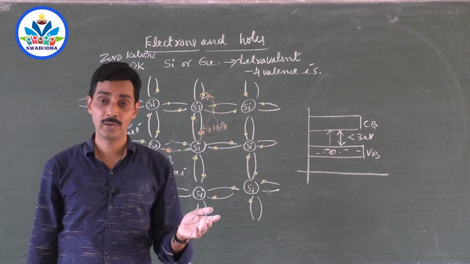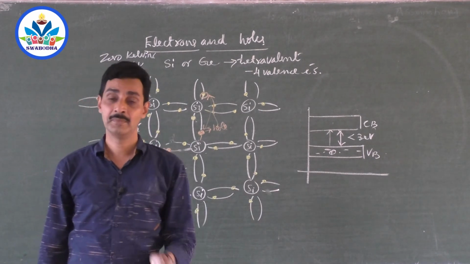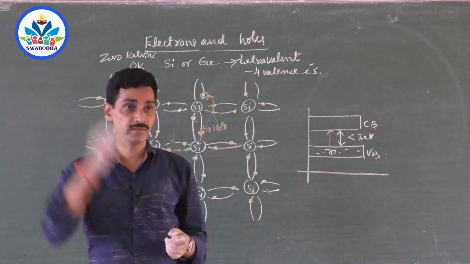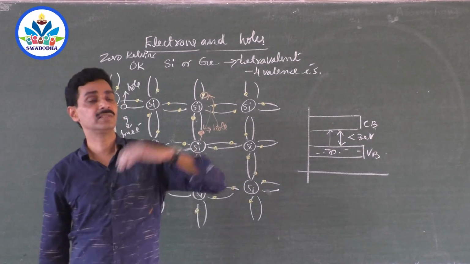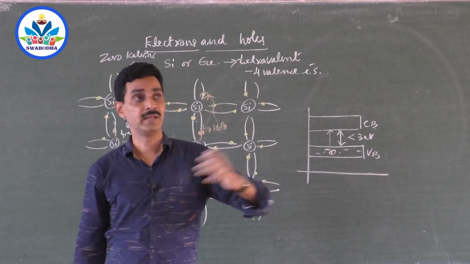So in this way, the hole, that is the absence of an electron, the breakage of one bond, may not be found in the same atom. It may move from atom to atom, because electrons will start occupying that hole place, so that they will shift the hole place to the other side.